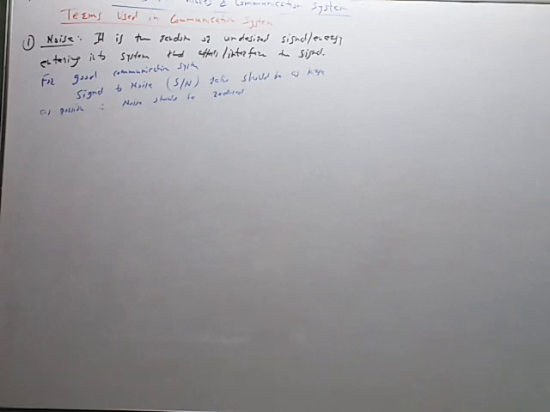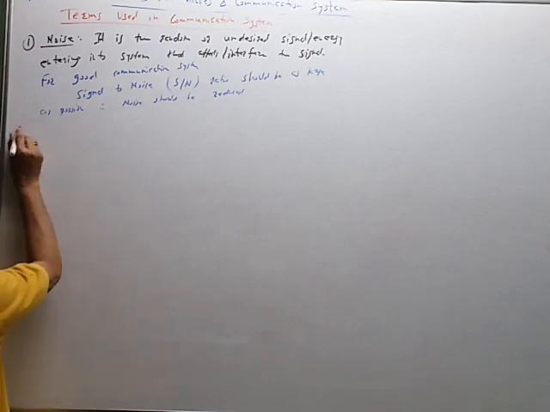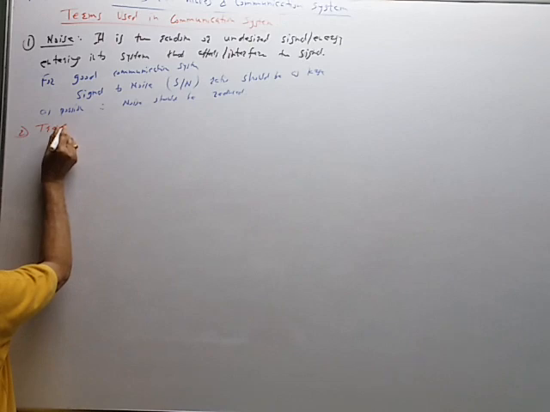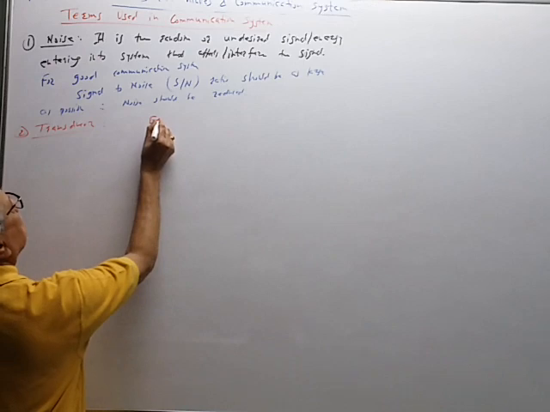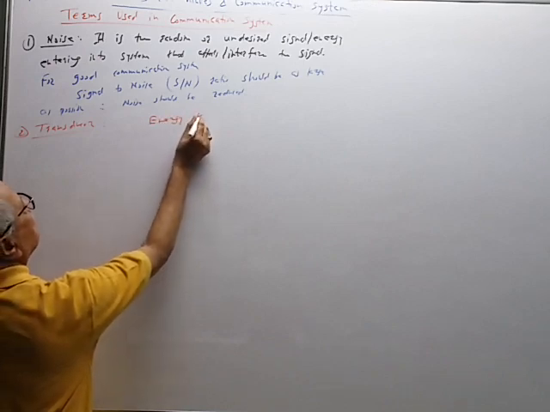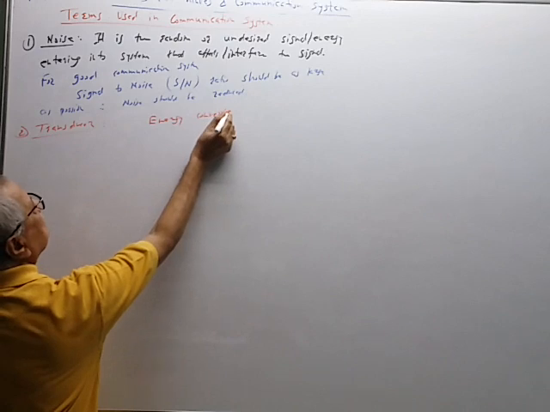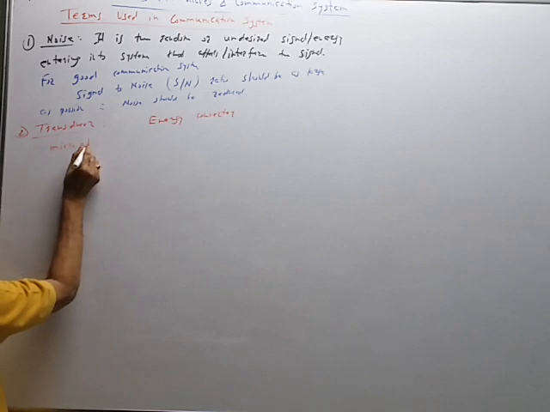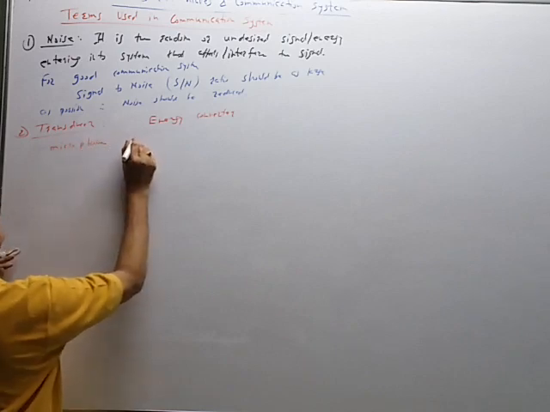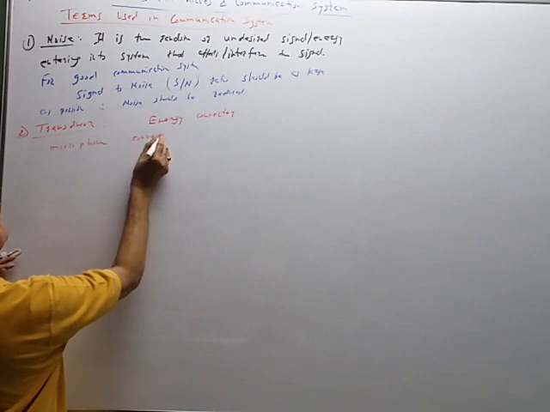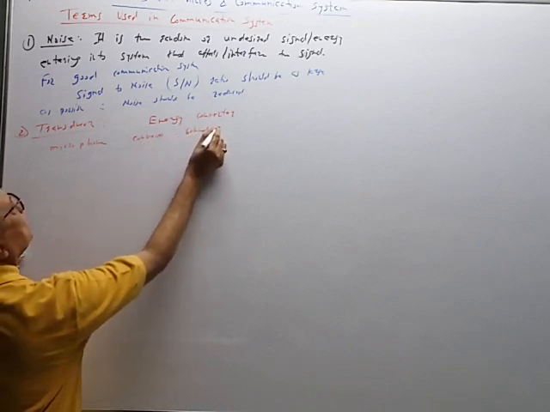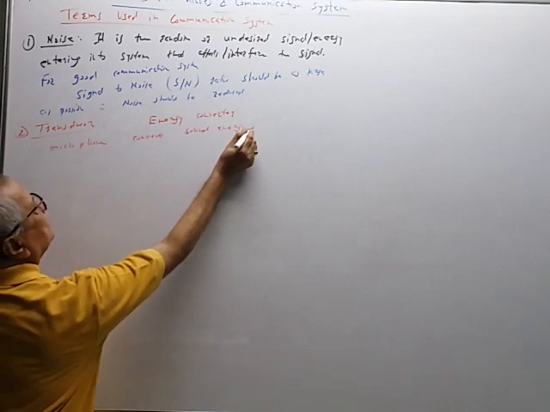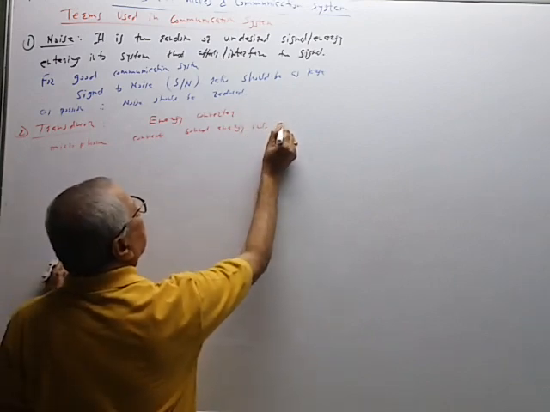The second term that we are going to see is a transducer. In short, a transducer is an energy converter. It converts the signal energy from one form to another. For example, a microphone is a transducer, it converts sound energy into electrical energy.